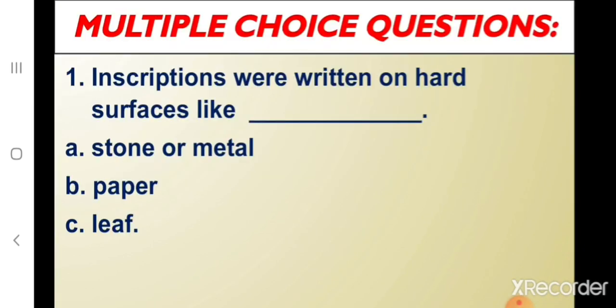So children, now let us begin with the revision and see what type of questions can be asked for your exam. Multiple choice questions. First one. Inscriptions were written on hard surfaces like dash. A. Stone or metal. B. Paper. C. Leaf. What's the correct answer? Correct. A. Stone or metal.